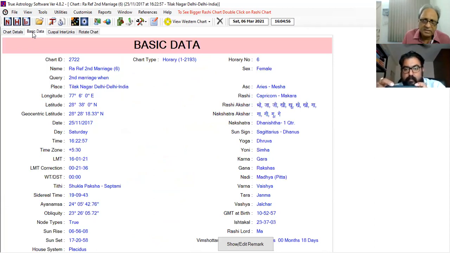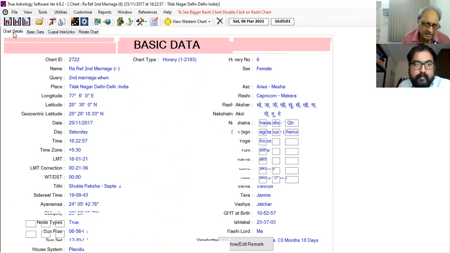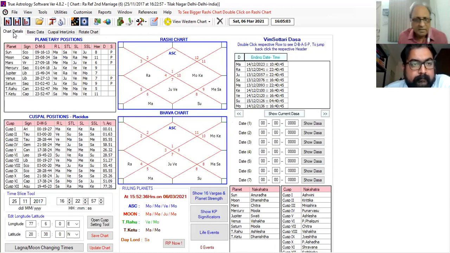Horary number 6, the question related to the second marriage. Now, this is the chart detail. The first point we have done, we constructed the chart according to number 6. Number 2, there is no need to change the ascendant because the female has asked the question about herself. What is the third condition? The third point is we will read the genuineness of this query, whether the genuineness appears or not.